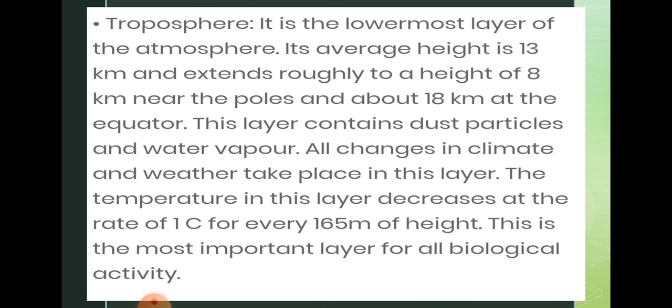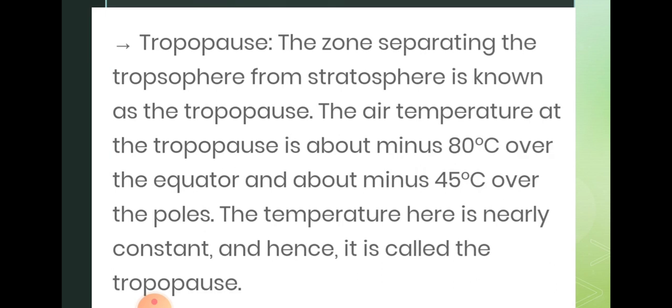This layer where we are staying consists of dust particles and water vapors, and all the changes of climate and weather you can see over here. The temperature starts decreasing when you go upwards, and in this layer it decreases at the rate of 1 degree centigrade for every 165 meters of height. That means if I go 165 meters up from the ground, the temperature will decrease by 1 degree. And this is the most important layer where all the biological activities take place.